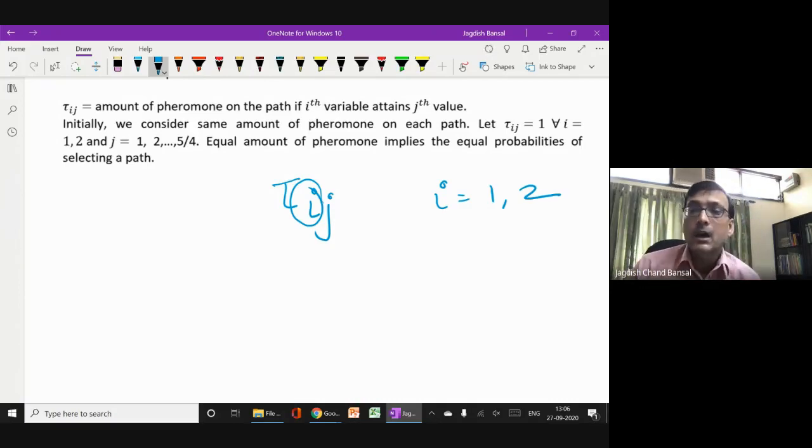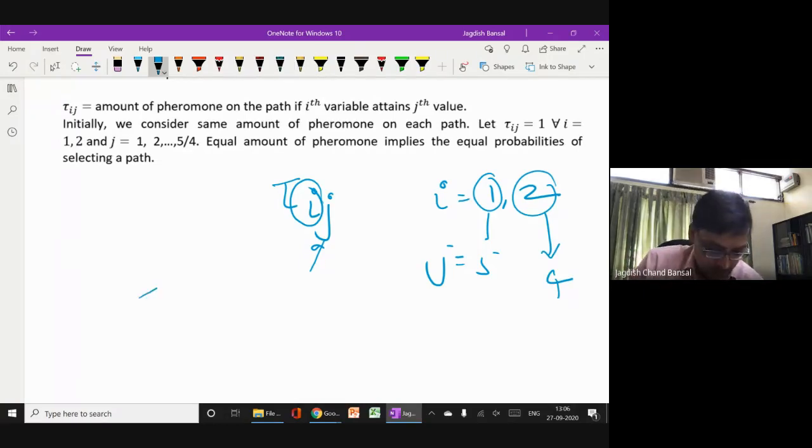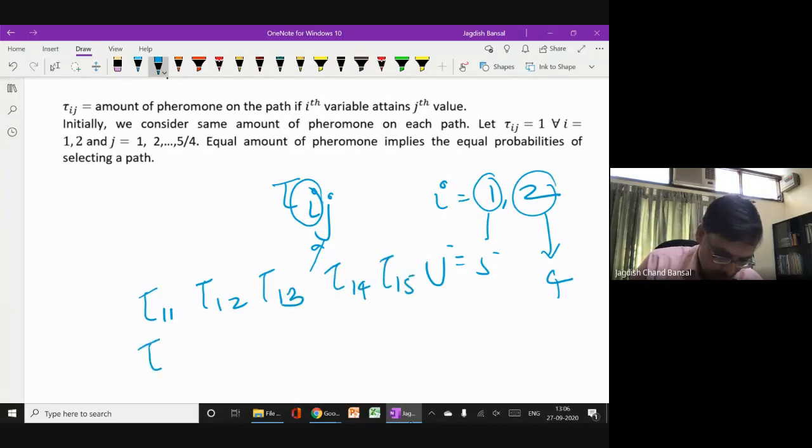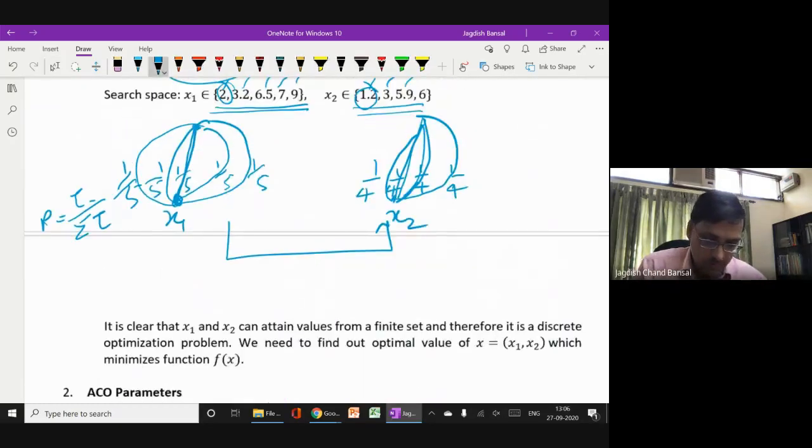If i equals 1, then j can vary 1, 2, 3, 4, 5, because 5 choices are there for i equal to 1, and for i equal to 2 there are 4 choices. So you have tau 1 1, tau 1 2, tau 1 3, tau 1 4, and tau 1 5. But for i equal to 2, tau 2 1, tau 2 2, tau 2 3, and tau 2 4 only. So these are the pheromone amounts from this path to this path.